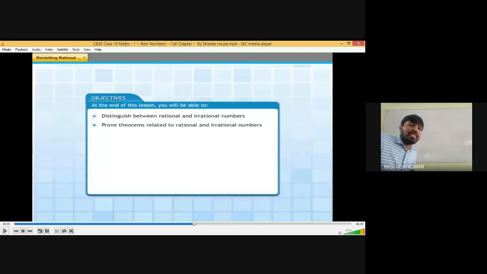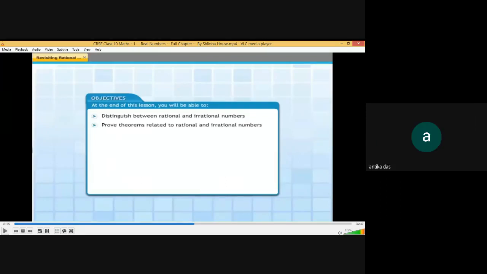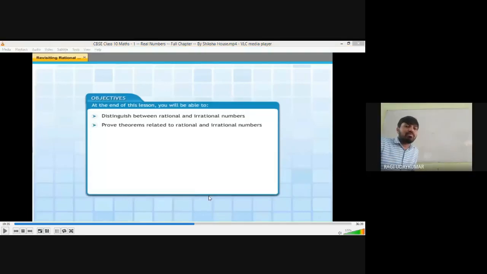Can anyone say what is meant by irrational numbers? Already we have discussed that also. A number which cannot be represented in the form of P by Q, where Q is not equal to 0. If they are not in the form of P by Q, they will be in some other form. What is that form?